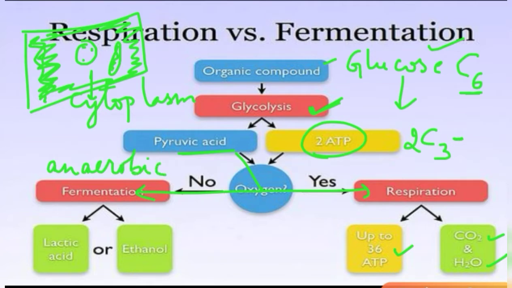If anaerobic respiration takes place in yeast, it forms ethanol and carbon dioxide. And if it takes place in our muscle cells, then it forms lactic acid.